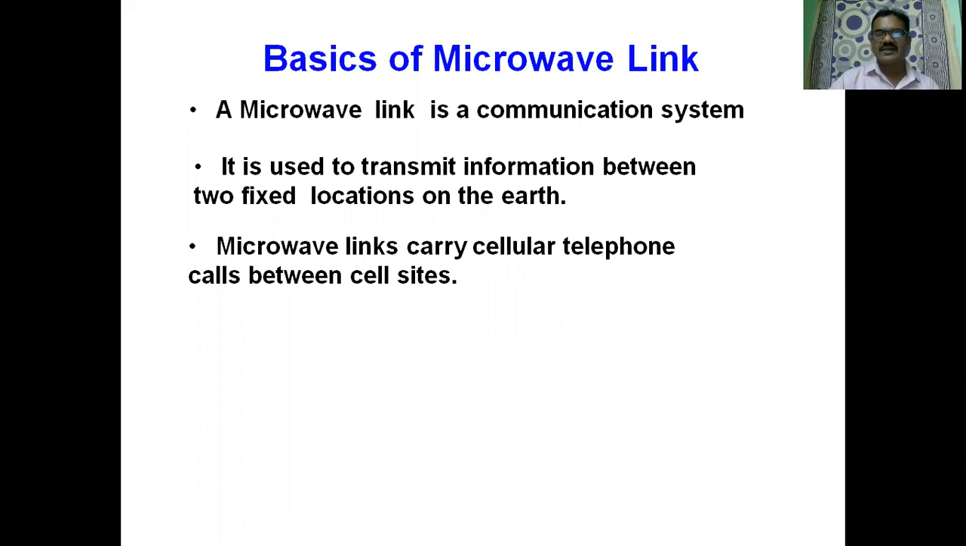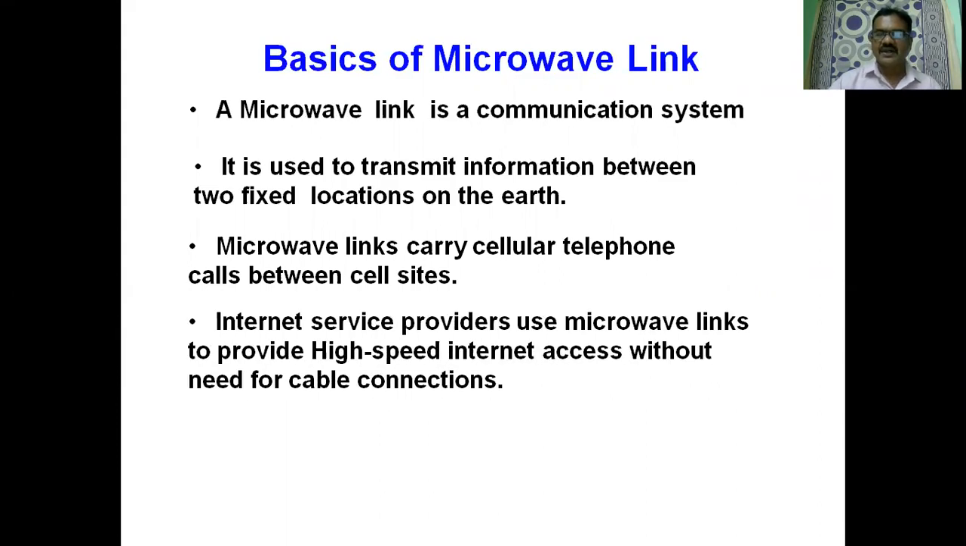Microwave links are used to carry cellular telephone calls between cell sites. What is a cell site? Cell site is a base station where mobile users are connected to cell sites through the microwave links. So microwave links play a very important role for mobile communication applications. Internet service providers make use of microwave links to provide high-speed internet access without need for cable connection. There is no need of copper cable. There is no need of coaxial cable. We can provide communication without any wire by making use of microwave link.